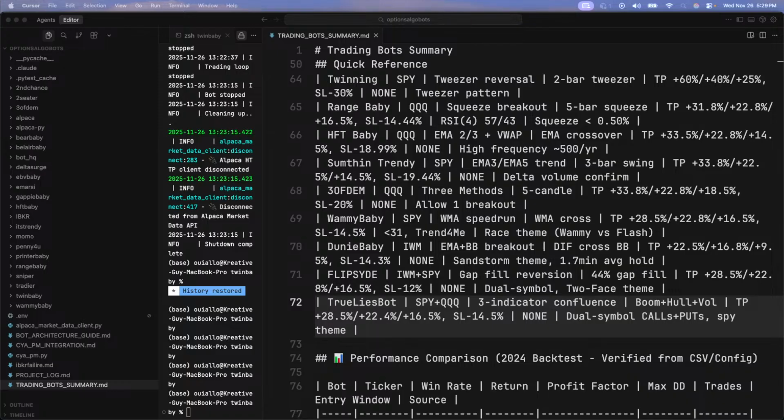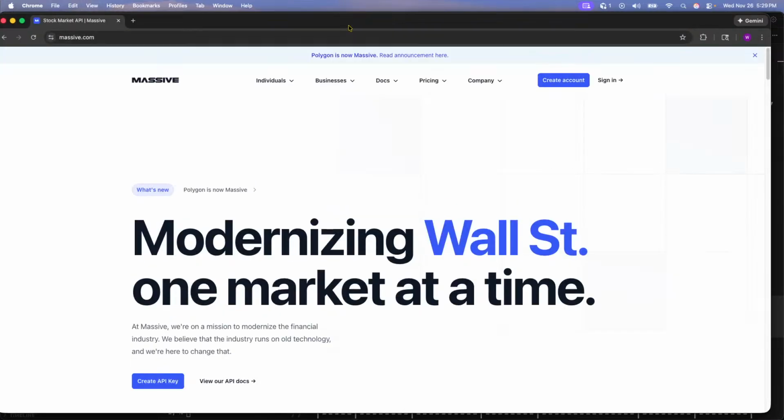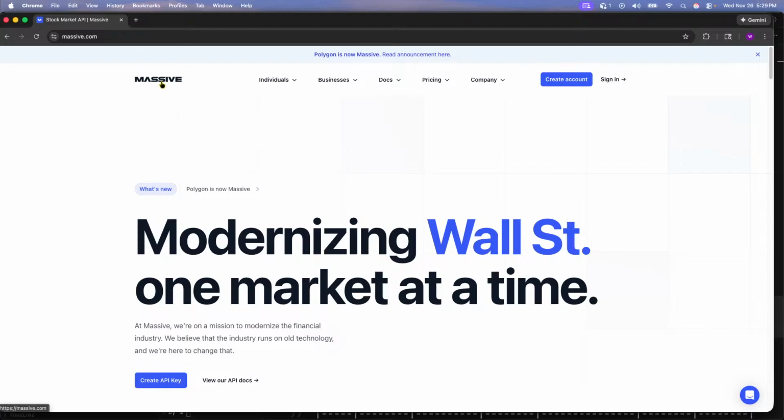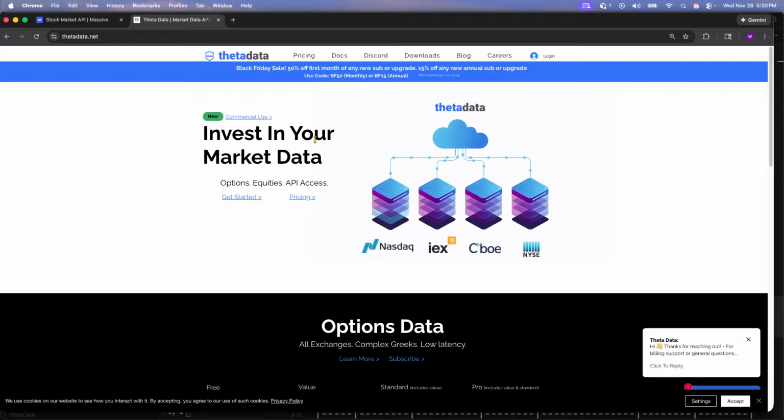Is this futures market or ETFs? And which platform do you get your data from? I get my data from Theta Data. Before, I used to get it from Polygon. Polygon is now Massive. Polygon doesn't have tick by tick data, so that's why I don't use Polygon anymore. But I get my option data from Theta Data. I am not sponsored by them. I wish they would sponsor me. It's only $80, whatever. I get my option data from Theta Data, and then I get the stock data from Alpaca. If you open up an account there, you get it for free.